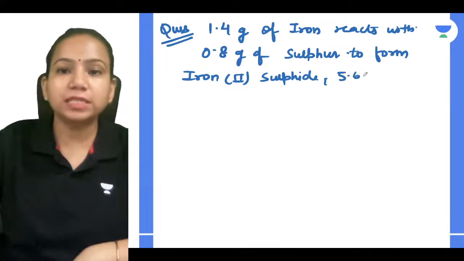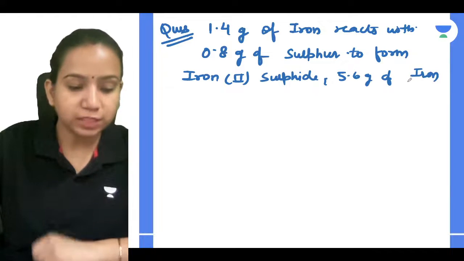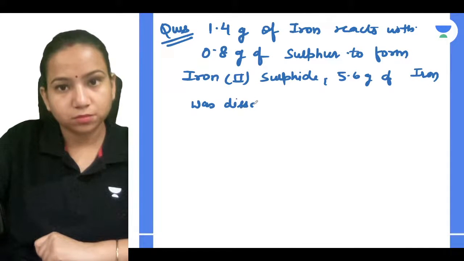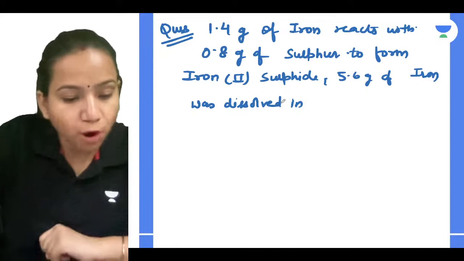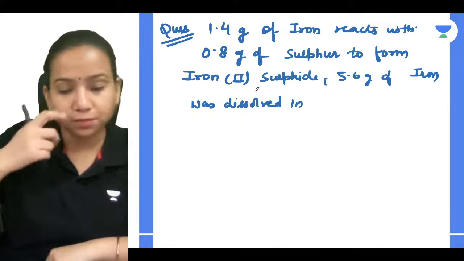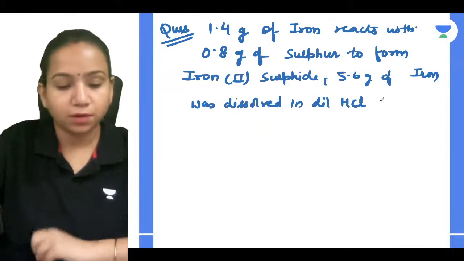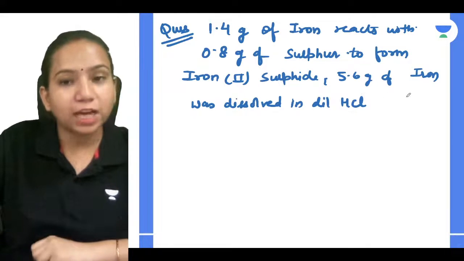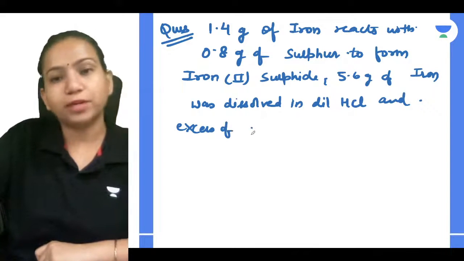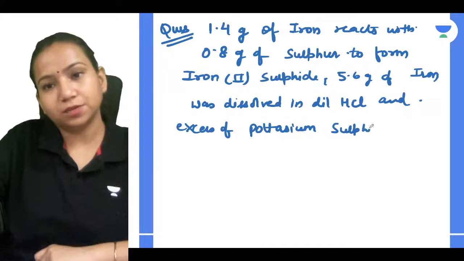But 5.6 gram of iron was dissolved in dilute HCl, and excess of potassium sulfide was added.